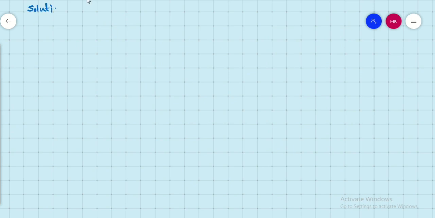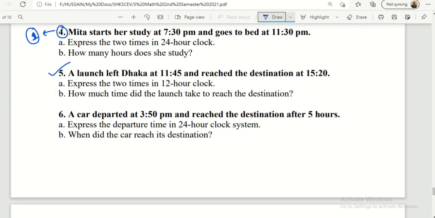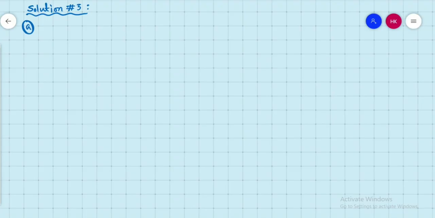So we write solution number 5, A. At first we read the question again. A launch left Dhaka at 11:45. There is no AM or PM, so the time is given in 24-hour clock, and also the destination time is 15:20. That means it is also 24-hour clock system. So we need to convert this from 24-hour clock system to 12-hour system. So at first we write 24-hour clock here, and then 12-hour clock on the other side.